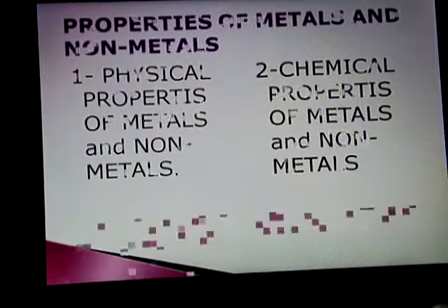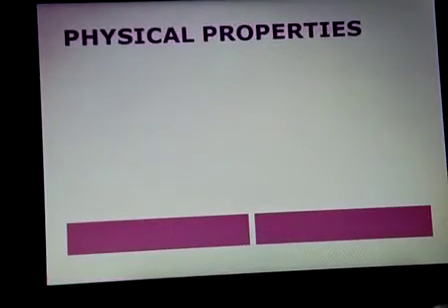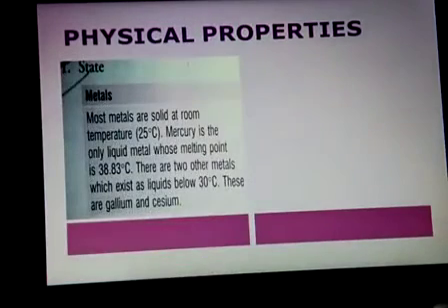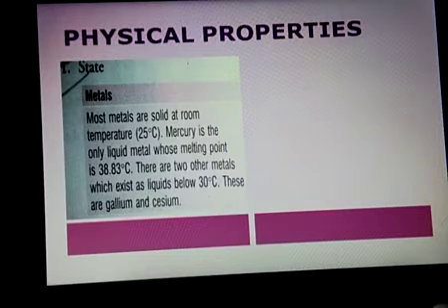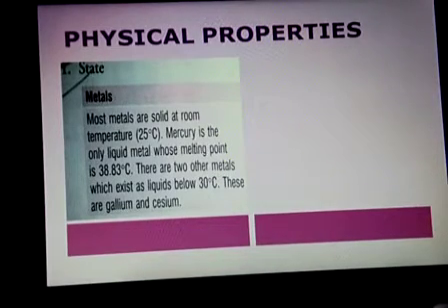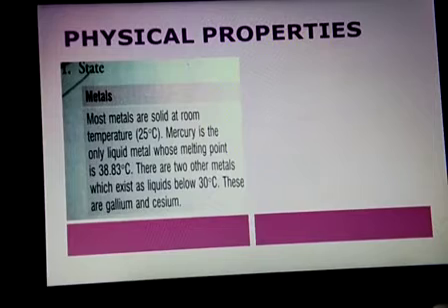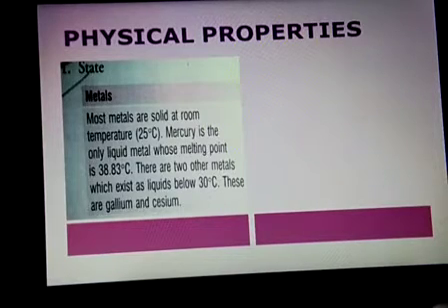Now the next point is physical property of metal and non-metal. In the physical property of metal and non-metal, we will discuss the state, the first physical property of metal. Physical property means we will discuss the overall shape and size of the metals and non-metals, their outer properties. Okay, now the first physical property is state.